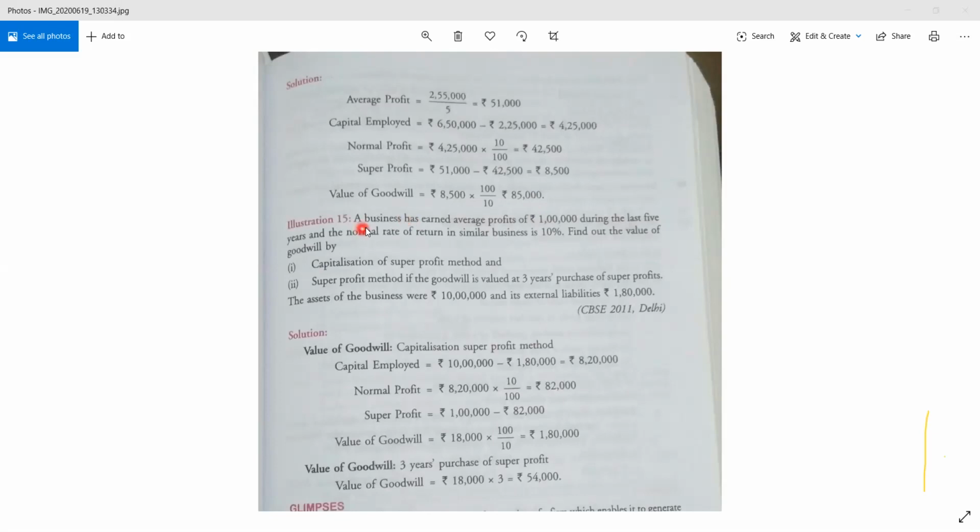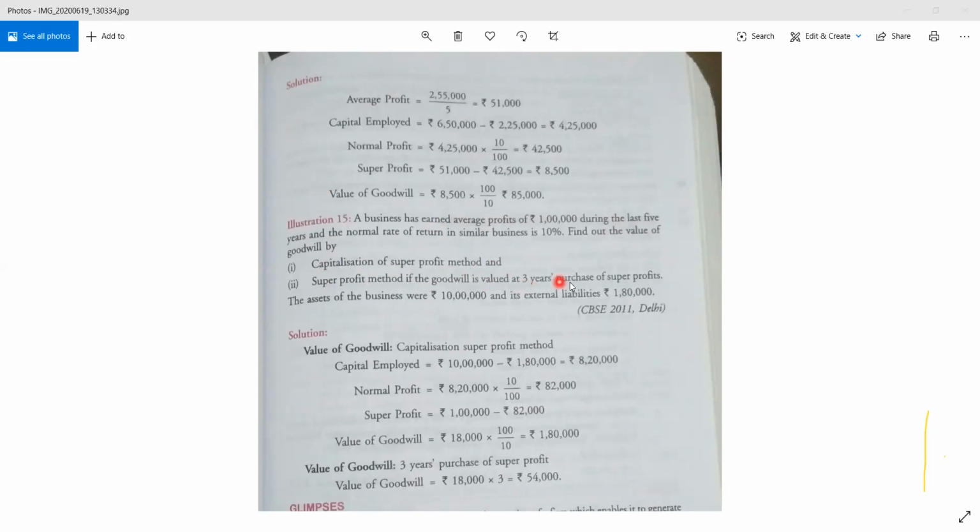So what is given here? Illustration number 15. A business has earned average profit of 1 lakh during the last 5 years, and the normal rate of return in similar business is 10%. मतलब expected rate of return कम से कम 10% होना चाहिए. Find out the value of goodwill by capitalization of super profit and super profit. ठीक है, कैपिटलाइजेशन ऑफ सुपर प्रॉफिट भी यूज करना है और सुपर प्रॉफिट भी यूज करना है.